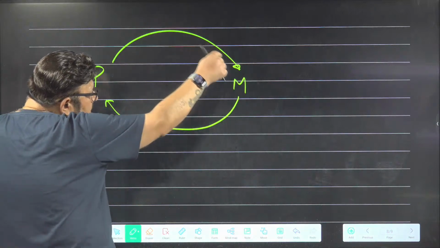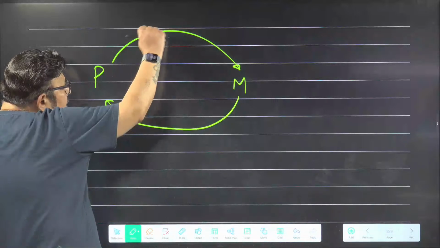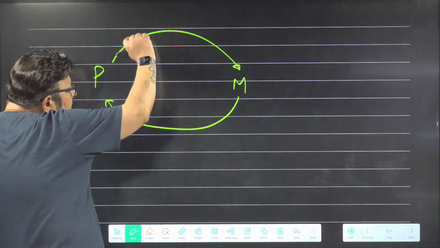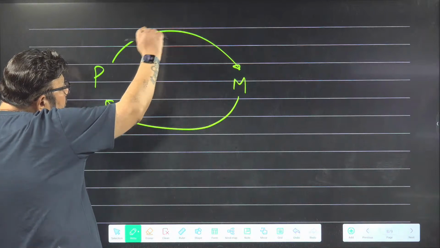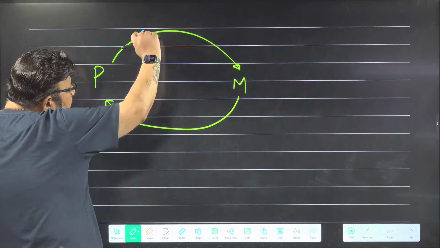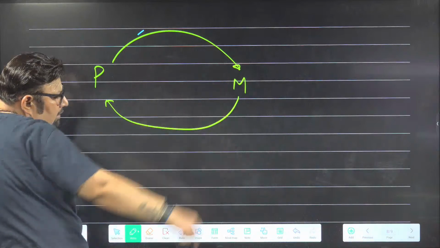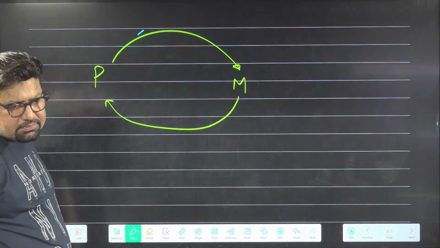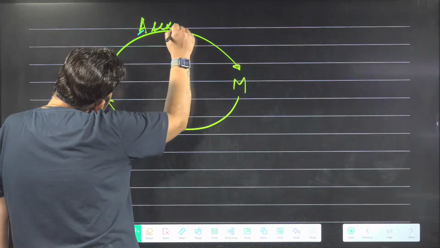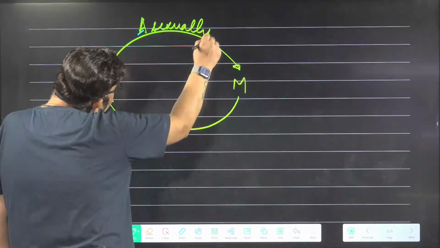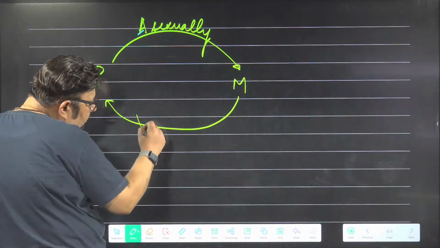Polyp giving rise to medusa: sexually or asexually? Asexual. Good. And medusa giving rise to polyp